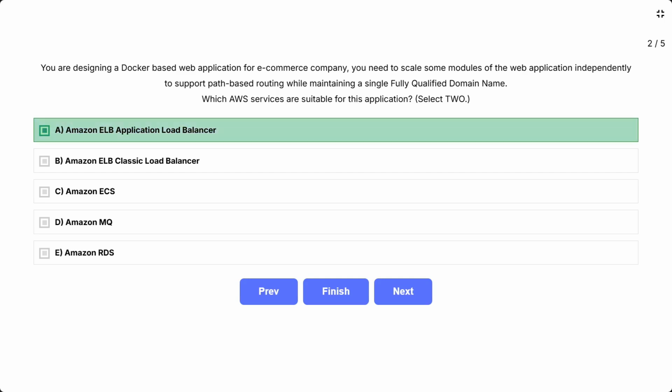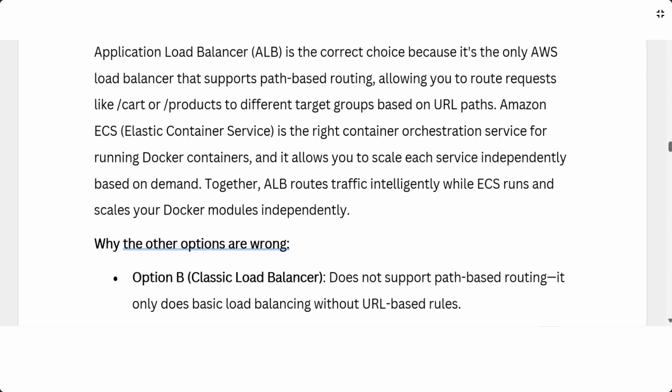Application Load Balancer, ALB, is the correct choice because it's the only AWS load balancer that supports path-based routing, allowing you to route requests like /cart or /products to different target groups based on URL paths. Amazon ECS, Elastic Container Service, is the right container orchestration service for running Docker containers, and it allows you to scale each service independently based on demand. Together, ALB routes traffic intelligently while ECS runs and scales your Docker modules independently.